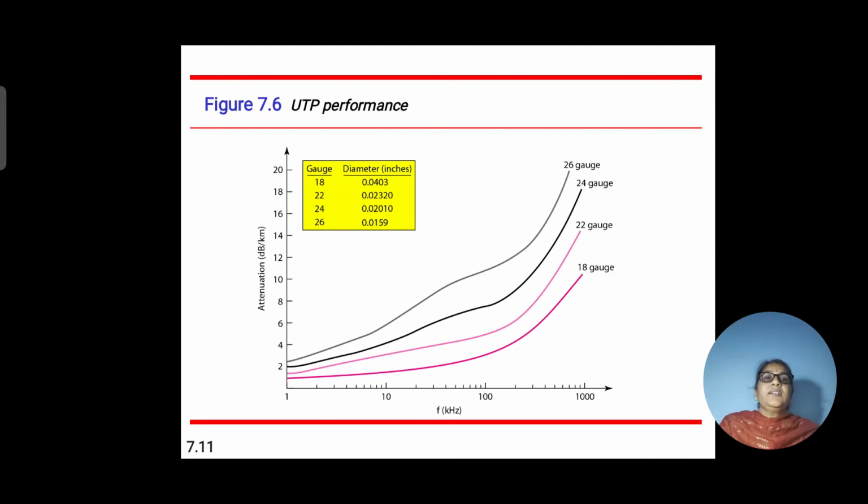So next, as shown in this slide, we have the graph figure of unshielded twisted pair performance, in which the graph is plotted against attenuation, that is in dB per kilometer, to frequency in kilohertz.